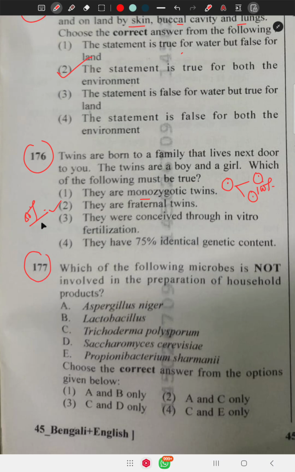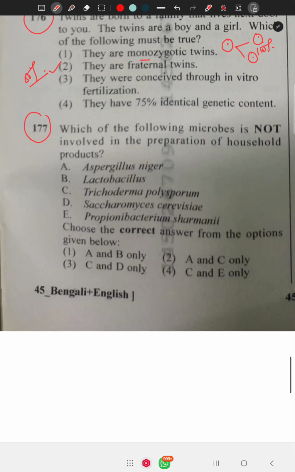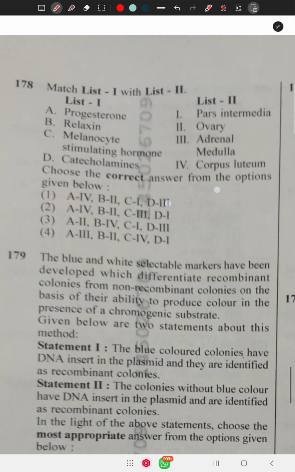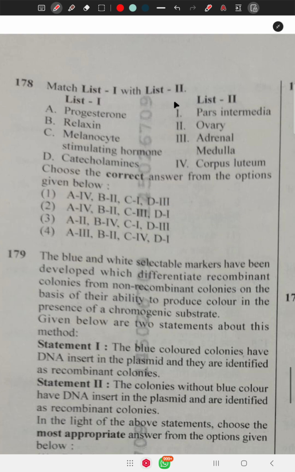Question 177 says, which of the following microbes is not involved in the preparation of household products? That is Trichoderma polysporum and Propionibacterium sharmanii, that is C and E. Question number 178 says, match list 1 with list 2. Here one confusion appears: progesterone and relaxin both hormones occur from the corpus luteum. But here the more appropriate answer is that progesterone is produced from the corpus luteum.